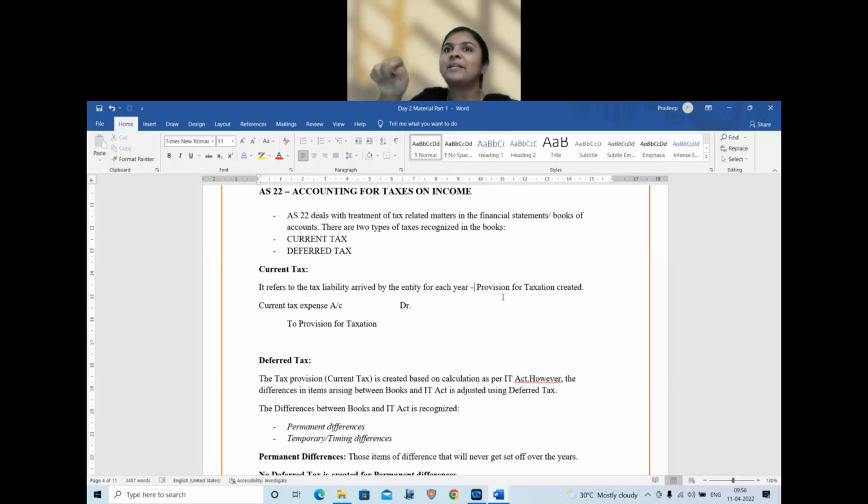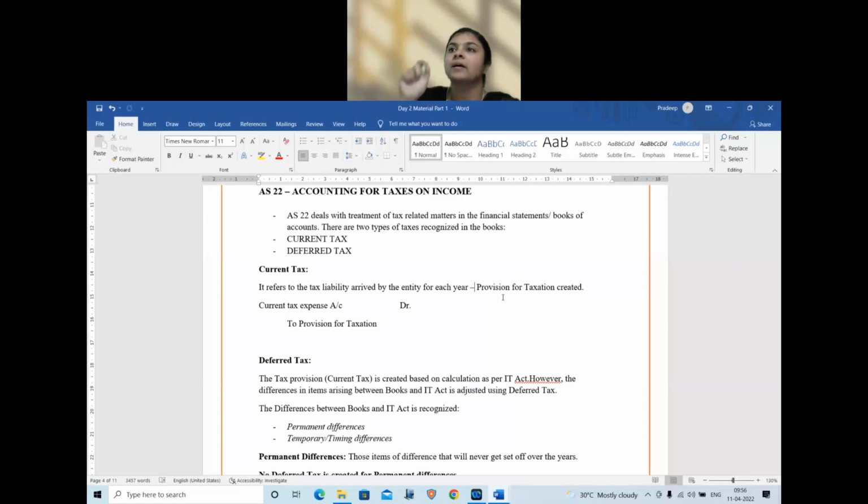Now that 30%, next year, if you are paying the tax on time, within the due date of filing returns, if you are going to pay the TDS, then that amount is getting allowed. That 30% can be claimed in the next financial year. So that 30% amount alone gets transferred to the next year. So within 2 years, the amount gets offset. So where there is a difference, but the difference can get offset over multiple years, 2, 3 or more, then they are called timing differences. So these are the two types of differences recognized under the standard.